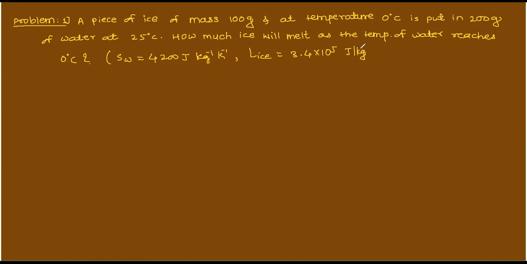3.35 is there, but they have rounded off and they have given 3.4. Don't bother, okay? Otherwise you may say, sir, you have given 3.35 and now you are taking 3.4. Not an issue. It is rounded off.